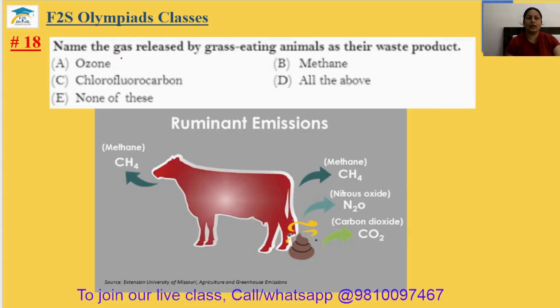Question number 18. Name the gas released by grass-eating animal as their waste product. As their waste product, methane, nitrous oxide, and carbon dioxide. Option is here methane. 18th answer will be option B.